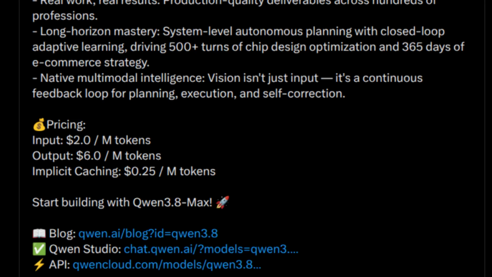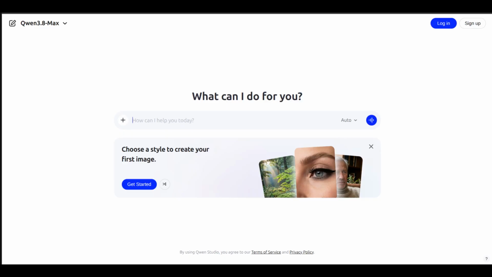We're talking about $2 per million tokens for the input and $6 per million tokens in output, with implicit caching priced at a quarter of a dollar per million tokens. And the model has already been released. You can go check it out on their website and test it out for yourself completely free. You just have to make an account.